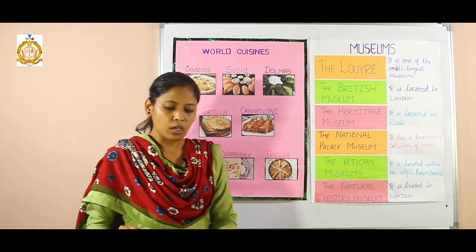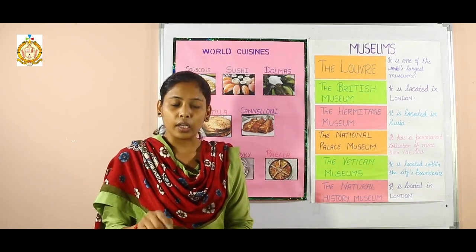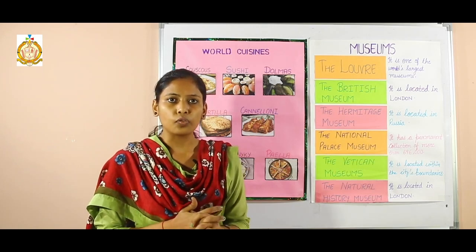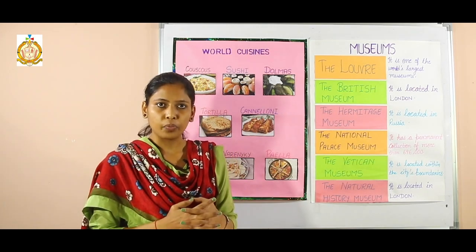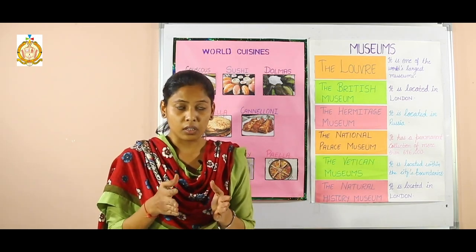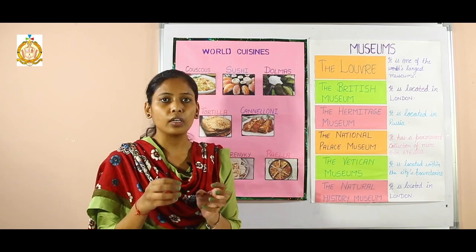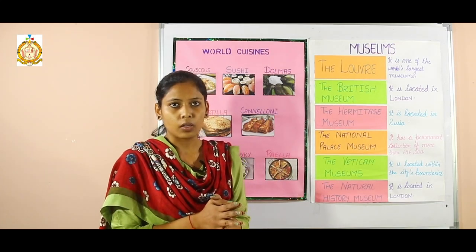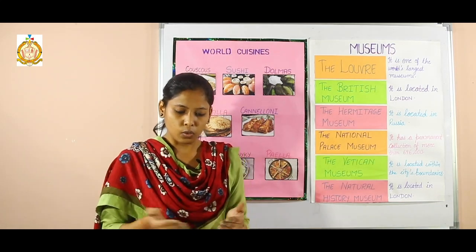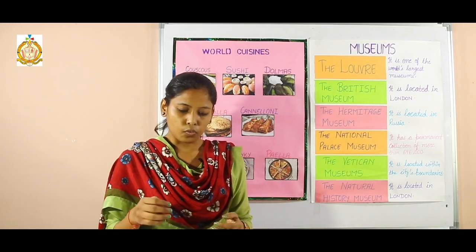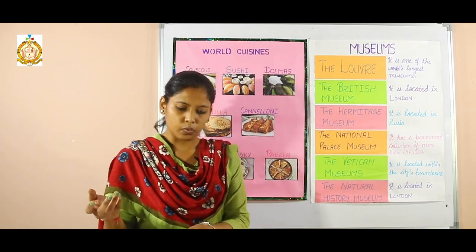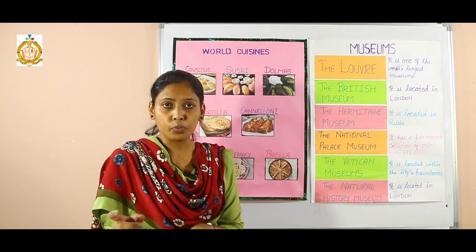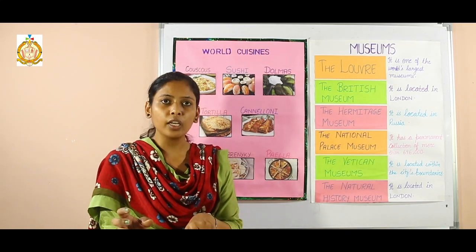So first one is pantheism. In this belief, God can be identified with all natural things and forces of nature. The next one is Buddhism. The teaching of this belief is codified, written in scripture, and that scripture is known as Tripitakas, or the three baskets. So this question can be asked: the teaching of which religion is codified in the scripture known as Tripitakas? Your answer will be Buddhism.